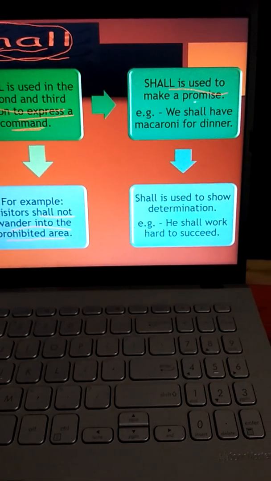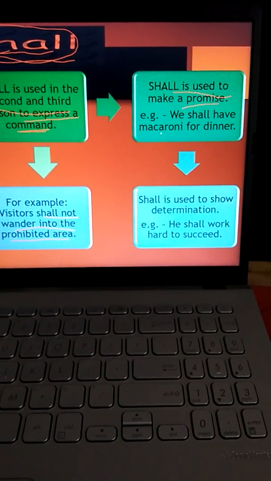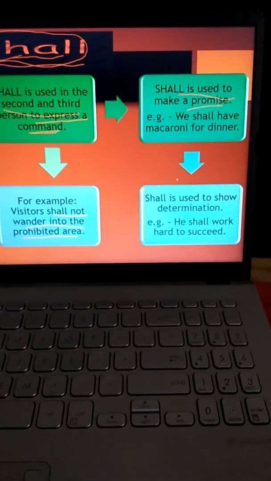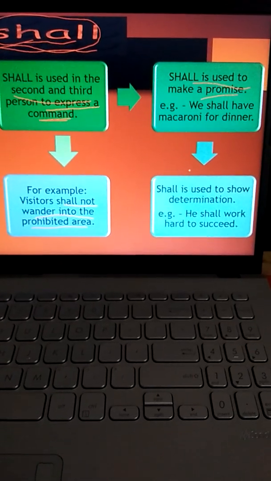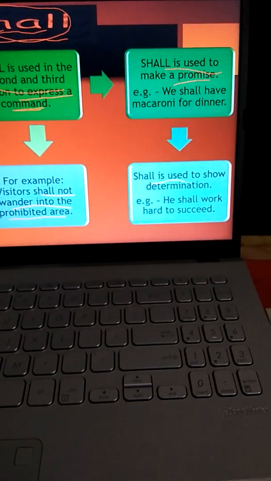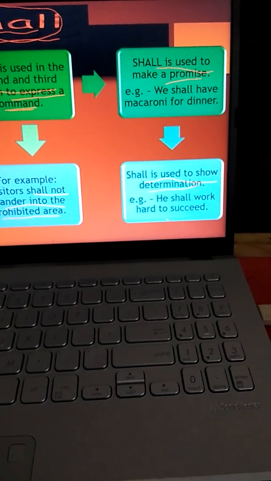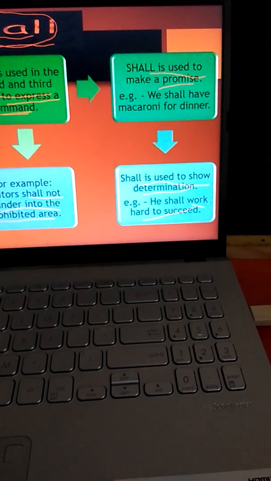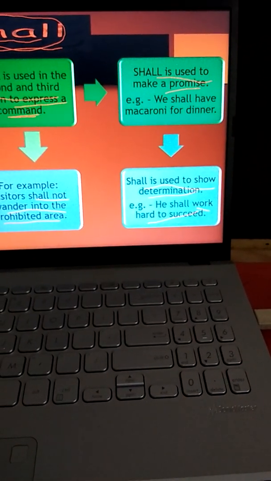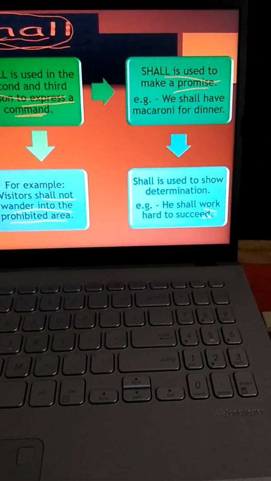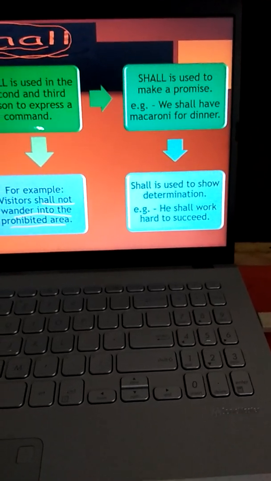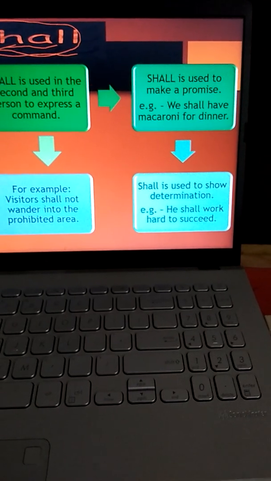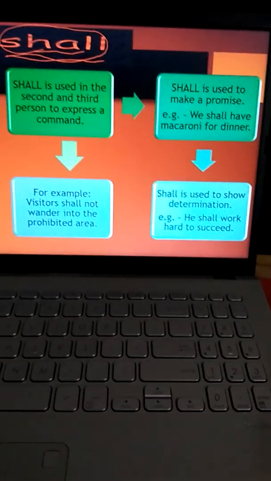Next, shall is used to make a promise. We shall have macaroni for dinner. So I am promising you that we shall have macaroni for dinner. Don't worry, we shall have macaroni for dinner. And shall also is used to show determination. He shall work hard to succeed. So this shows the determination of the person that yes, he shall work hard to succeed in the work. Clear? So till shall, I hope it's clear to all of you.